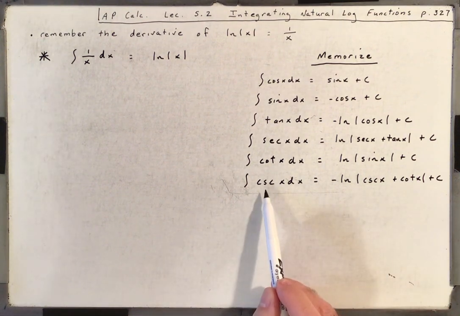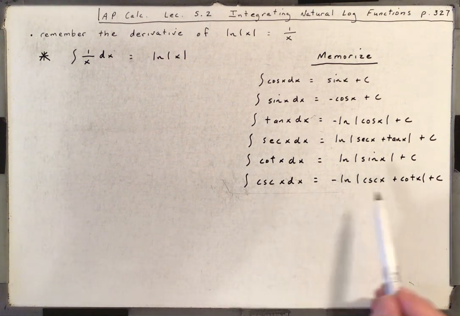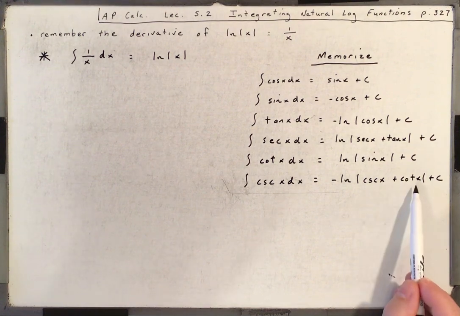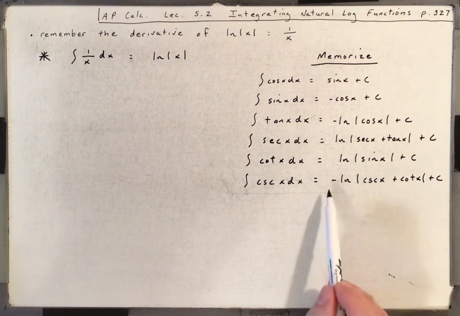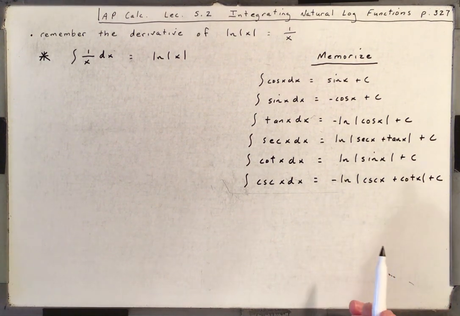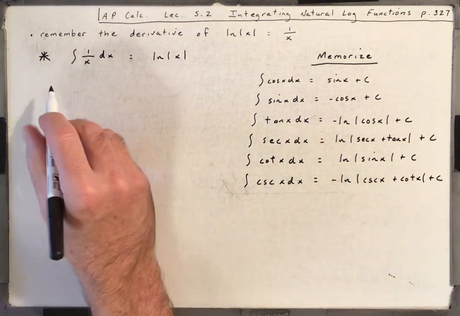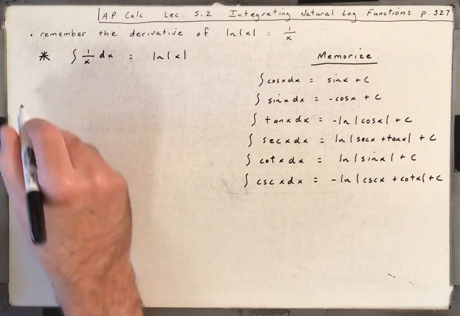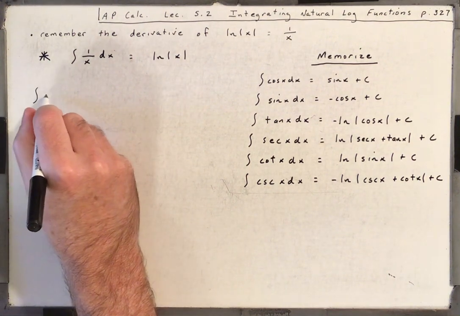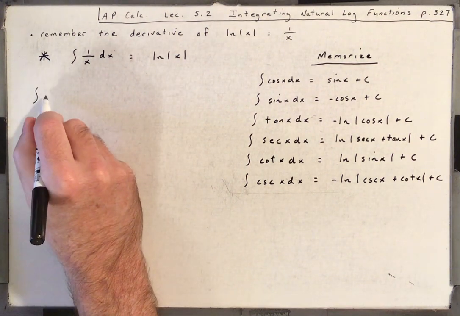So the antiderivative of cosecant x has a cosecant and a cotangent in it. You just have to add there. And there's also that minus out front. So let me show you how we get this one. You could do the same for the other three. But let me show you how we integrate tangent x.